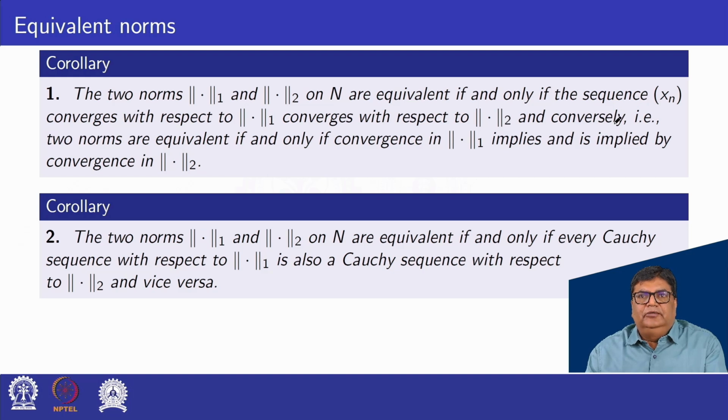That is, two norms are equivalent if and only if convergence in norm 1 implies and is implied by convergence in norm 2. Second corollary: the two norms norm 1 and norm 2 on N are equivalent if and only if every Cauchy sequence with respect to norm 1 is also a Cauchy sequence with respect to norm 2 and vice versa.